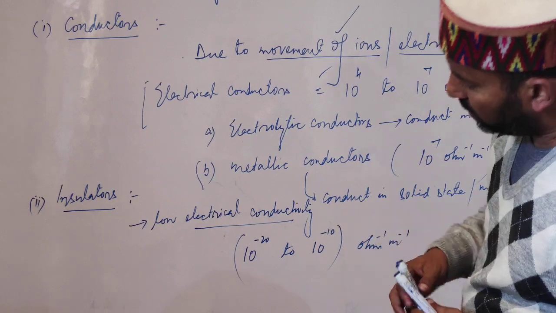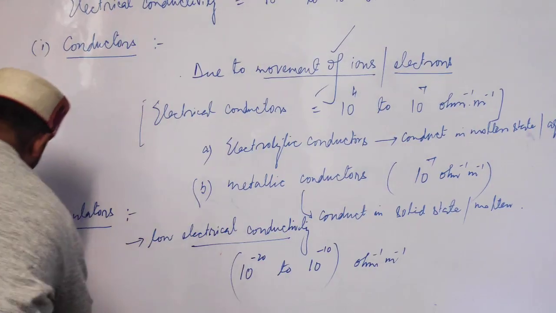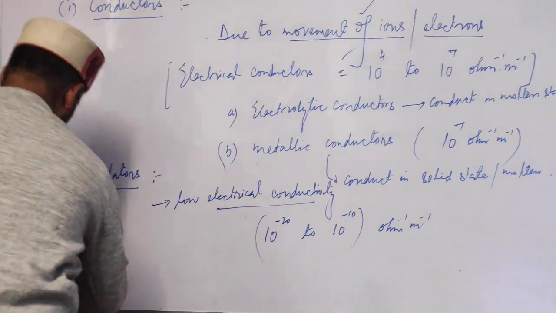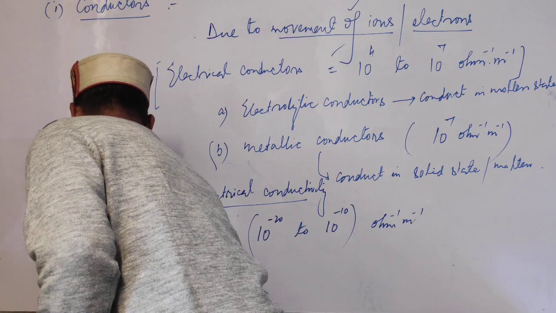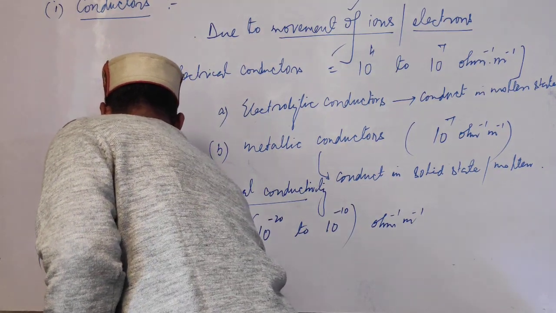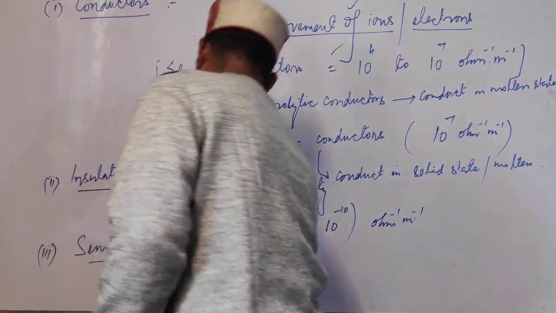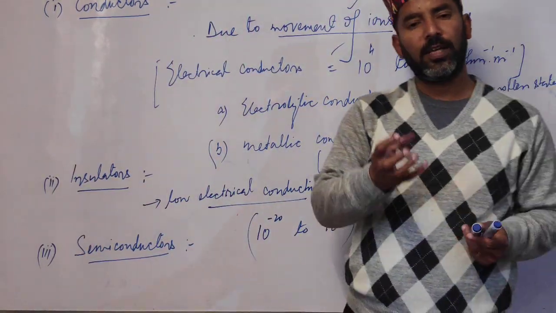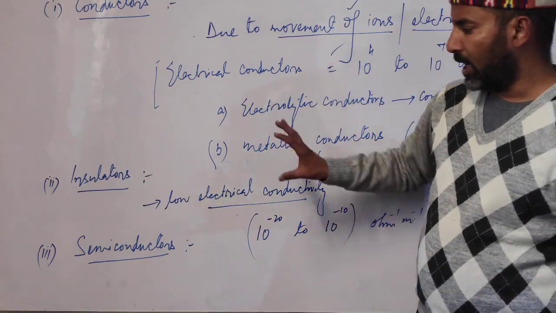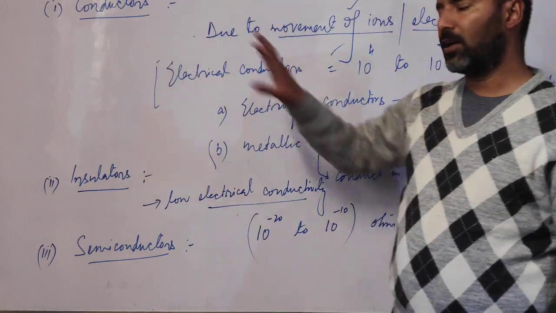Now students, the third type of substances on the basis of electrical properties are called semiconductors. As the term suggests, semiconductors are those substances which have electrical conductivity intermediate between those of insulators and conductors.